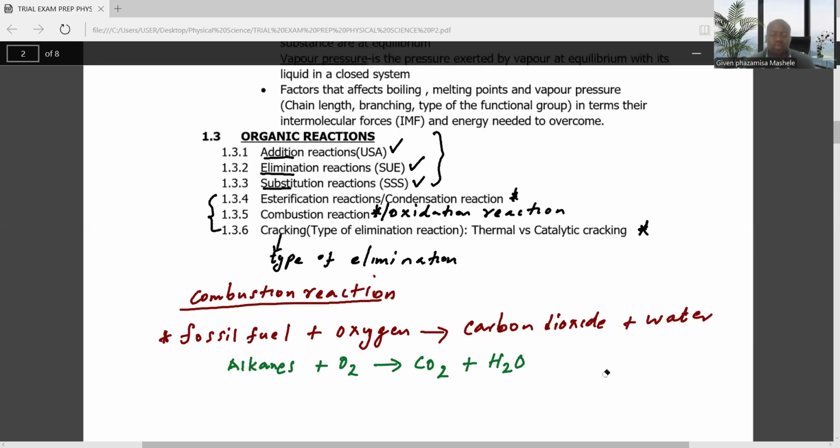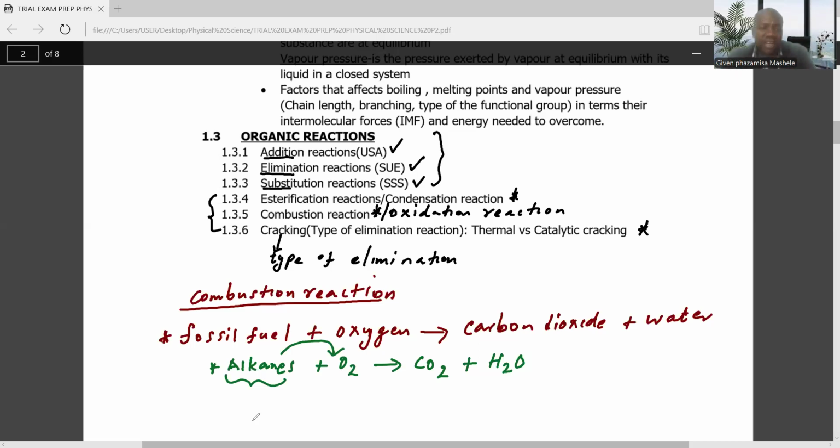So if they say in your syllabus, determine or write down the combustion reaction of maybe butane or pentane or heptane, it's straightforward. You just take your alkane, combine it with oxygen, then you form carbon dioxide and water. Because in your syllabus, we always talk about the alkanes, not alkenes or alkynes.